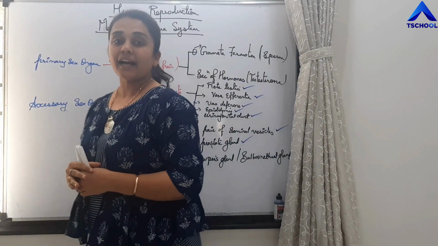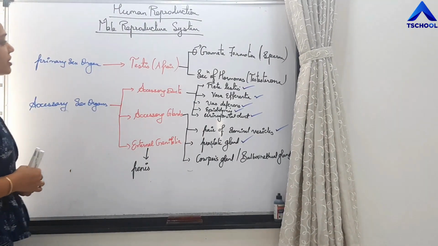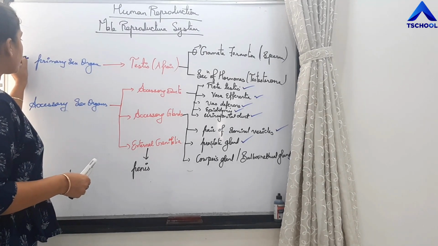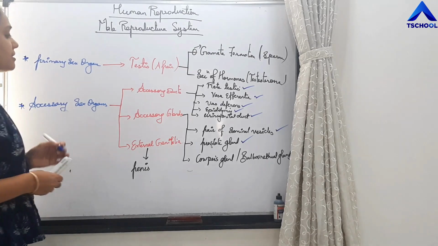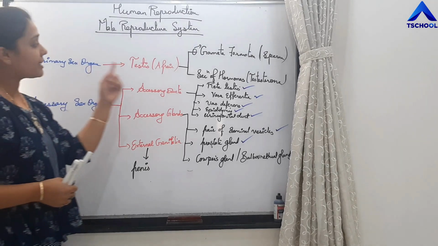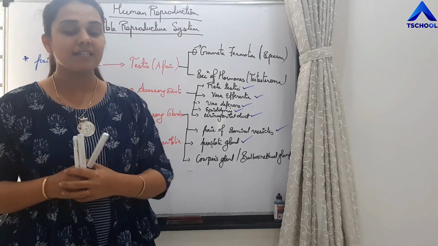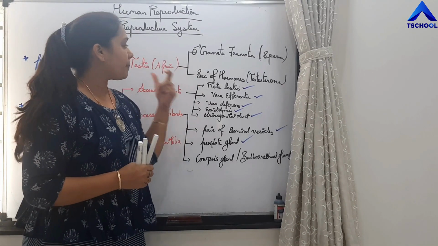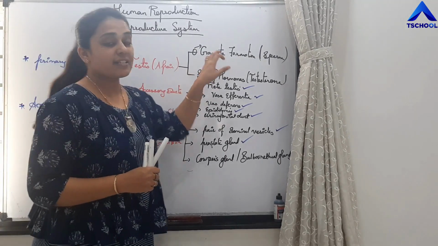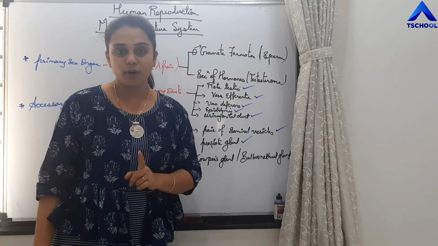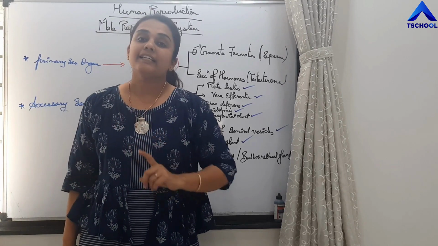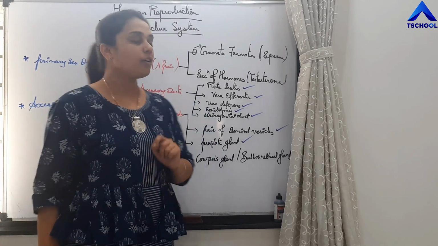So this is the basic idea of the male reproductive system. It consists of the primary sex organ and accessory sex organs. The primary sex organ is the testis, a pair of testes, involved in two important functions: first, male gamete formation, that is sperm, and second, production and secretion of the male hormone testosterone.